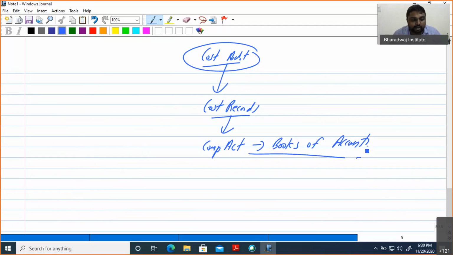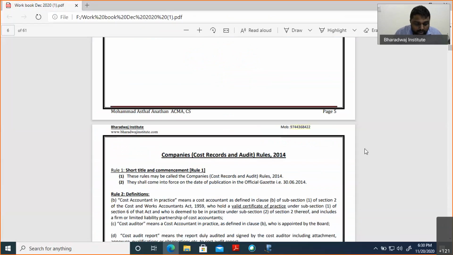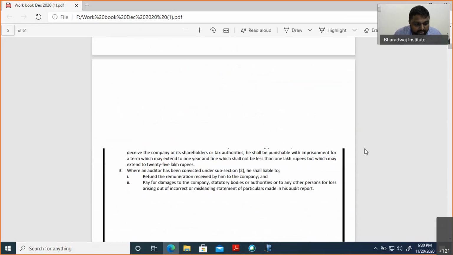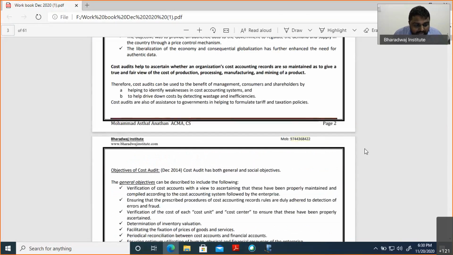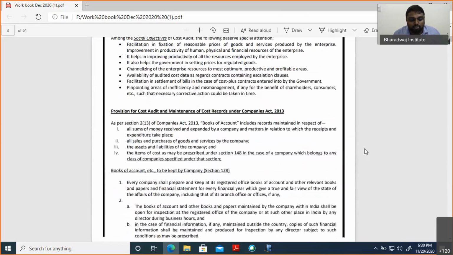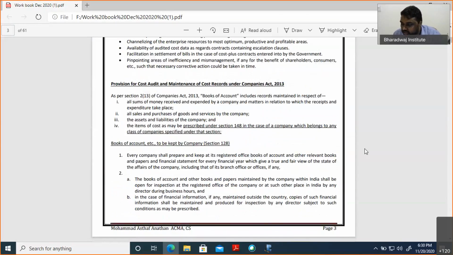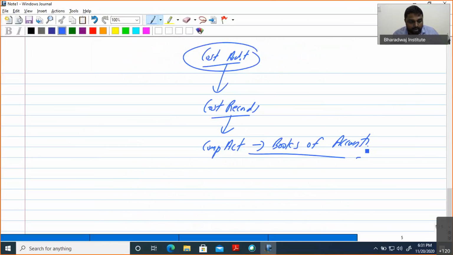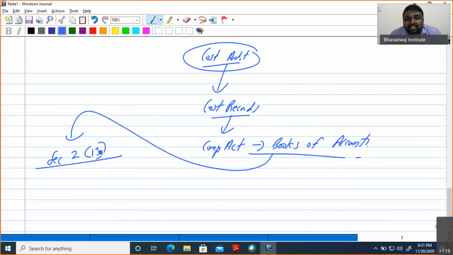It is an item that comes under the books of account definition. Section 2, subsection 13 defines the books of account.